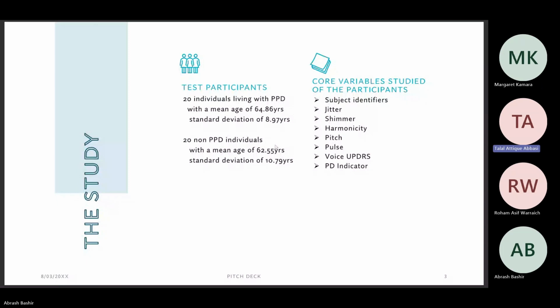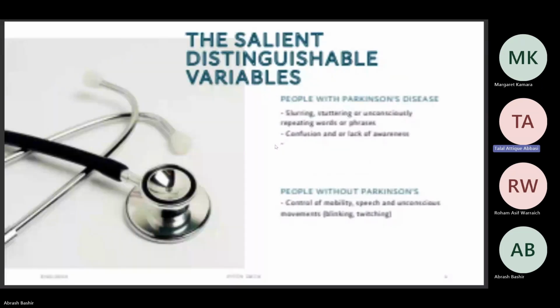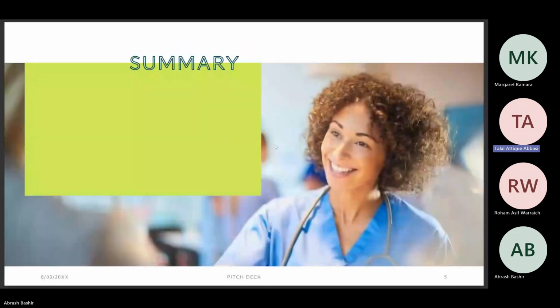To conclude, in this assignment, we were given the data of 40 persons, out of which 20 were suffering from Parkinson's disease and the other 20 were healthy. As we did the analysis, we used some of the functions that my team member just described.